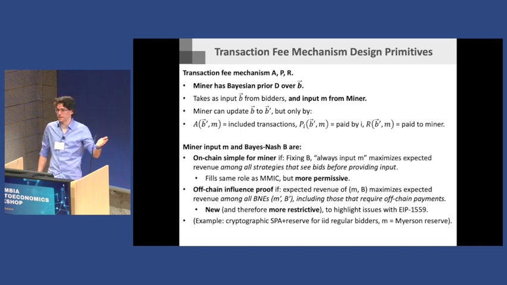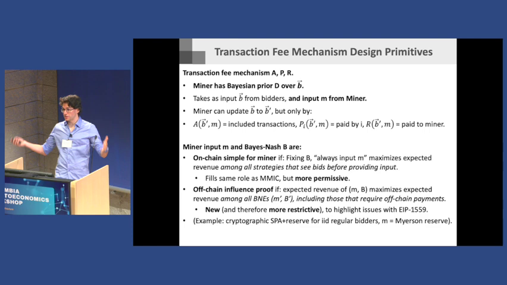Why do I have to run it on chain? So what this is saying is that your equilibrium M and B is off-chain influence proof in the sense that I would expect a miner to not hijack their own auction with something different using off-chain payments if this is the best revenue they can possibly get among anything, even those that use off-chain payments.